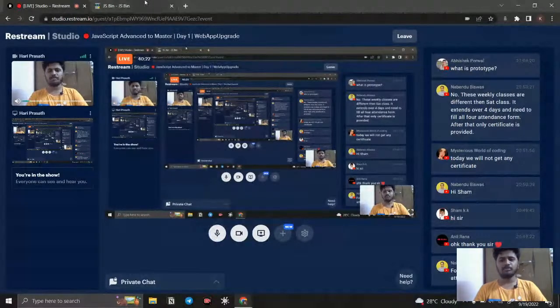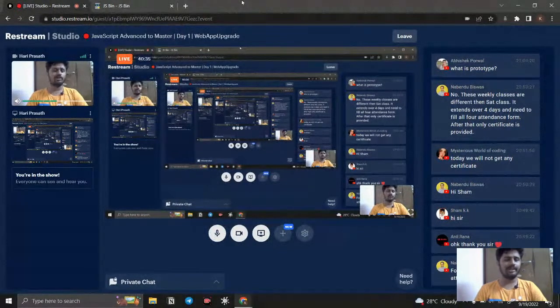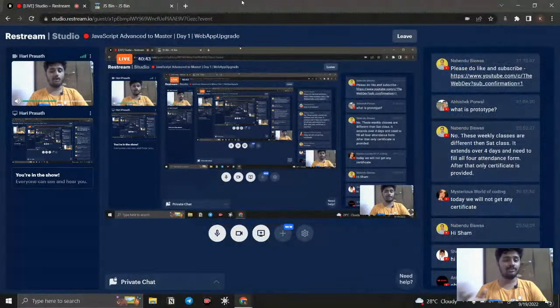Okay, so what is a prototype? We're going to see it very later in the classes. So just right now you need to remember what a prototype is. Prototype is the way that JavaScript is created. For example, if you need to create a product, you need a prototype, right? For example, how Tony Stark built Jarvis. In Iron Man, the parts like Iron Man 1, Iron Man 2, in Age of Ultron, he says, I changed the prototype of Jarvis and I created the Ultron, right?